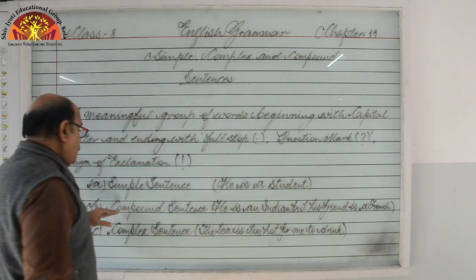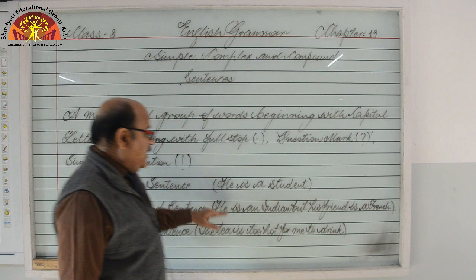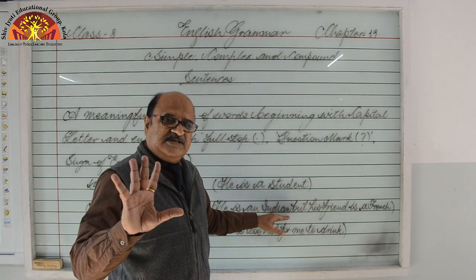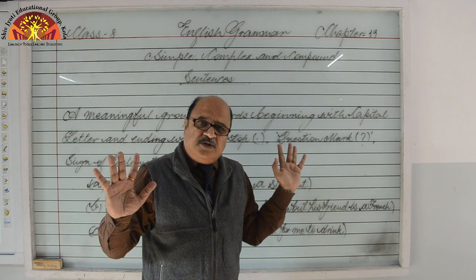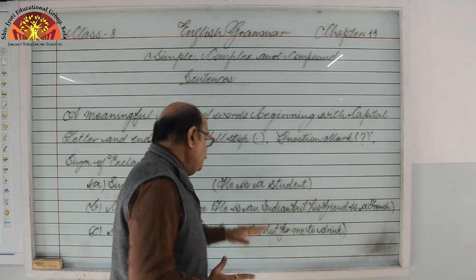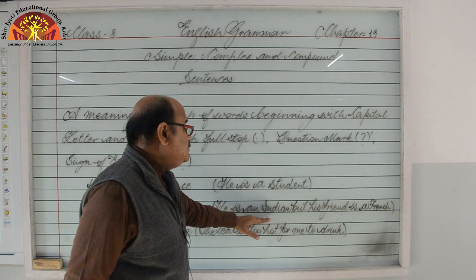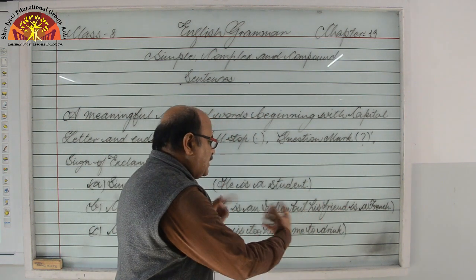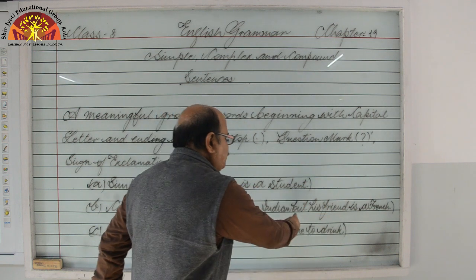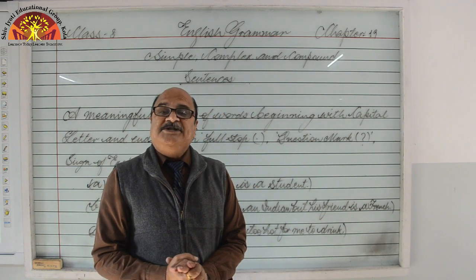Look here. Next is compound sentence. He is an Indian. This is complete in itself. His friend is a French. This is also complete in itself. But we can say this is main clause, this is main clause, and we have combined these two main clauses with the help of a conjunction.